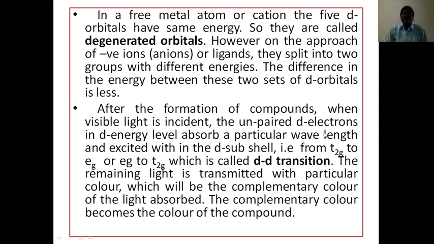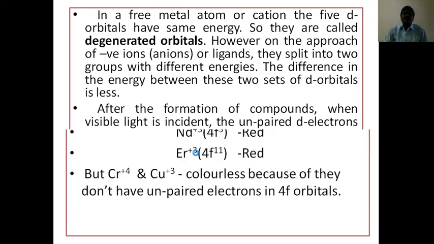The unpaired electrons in the d energy levels absorb a particular wavelength and are excited within the d subshell, that means from t2g to eg or eg to t2g, which is called dd transition. The remaining light is transmitted with a particular color, which is the complementary color of the light absorbed. The complementary color becomes the color of the compound.